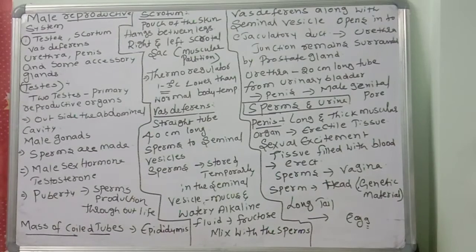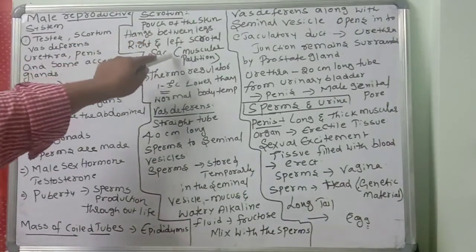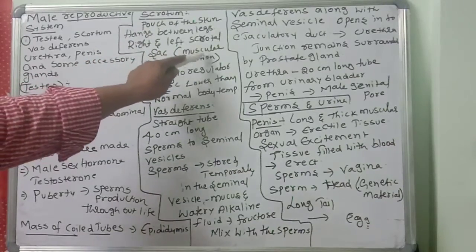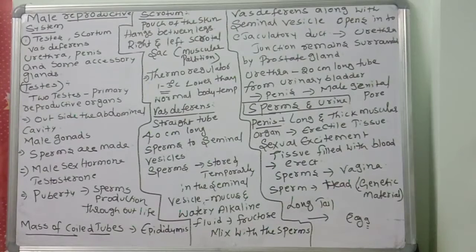What is the scrotum? The scrotum is a pouch of skin that hangs between the legs. So there is a right and left scrotal sac. How are the right and left divided? By a muscular partition. The muscular partition divides the scrotum into right and left, what we call scrotal sacs.